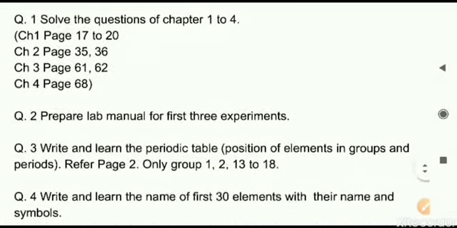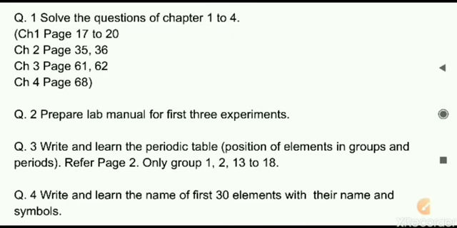You have to prepare a notebook for chemistry. The second thing, you have to prepare a lab manual for the practical work. That is, the lab record is there, and you have to arrange the lab manual. In this you have to do the first 3 experiments. Experiment number 1, 2 and 3 you have to note down there. The experiments are printed in the front part. From there you can see and note them down in the space given for writing. And you have to purchase the lab manual only. The other copies are not allowed. The lab manual recommended by the school, that you have to purchase.